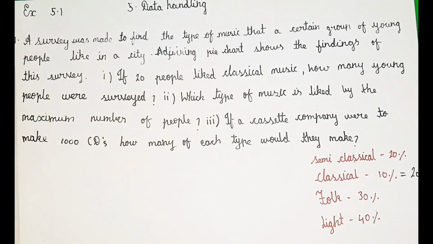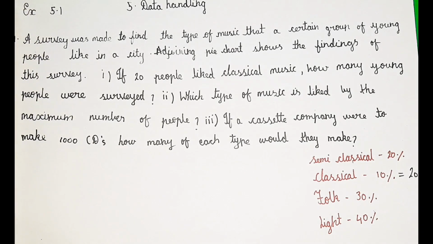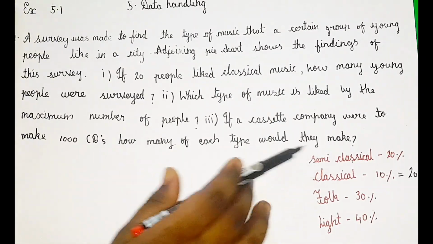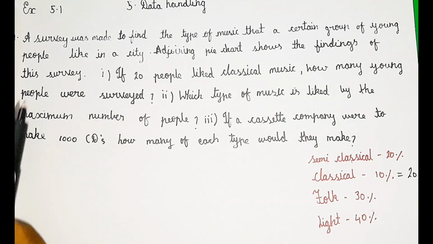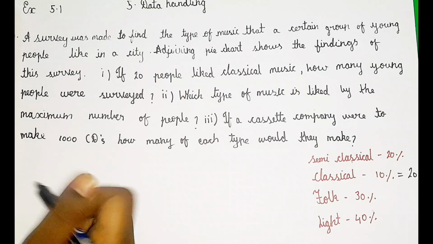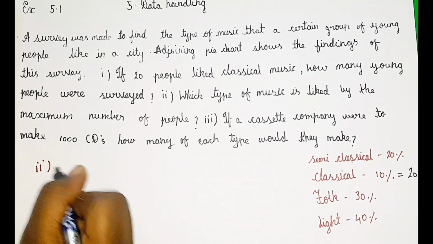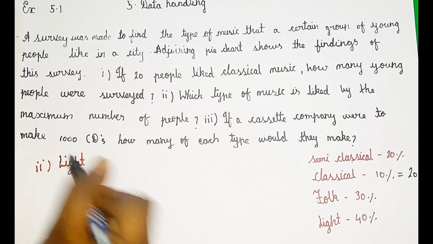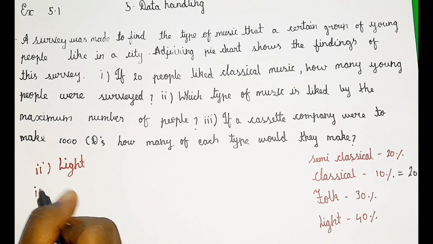Now we shall solve the second subdivision. We have: which type of music is liked by the maximum number of people? Out of all these 4 types of music, which is the most famous? Of course light, because light has 40% of people. Out of 20, 10, 30 and 40, 40 is the biggest number. So the second subdivision's answer is light.